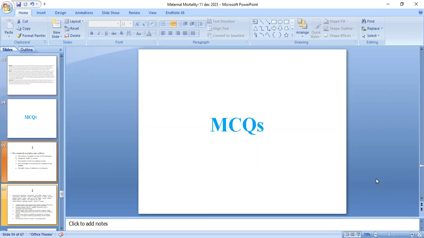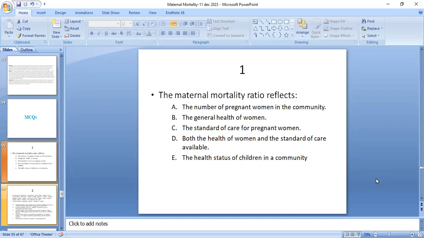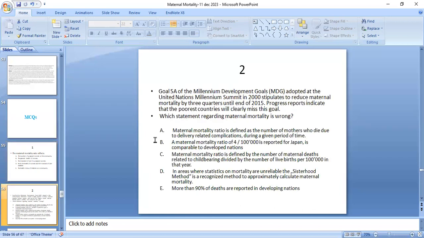So, time for the MCQs. First MCQ: the maternal mortality ratio reflects whether the number of pregnant women in the community, the general health of the woman, or the standard of care for pregnant women. D option is both the health of women and the standard of care available. And the last option is the health state of children in the community. Yes, it's D. Both the health of women and the standard of care that's available.